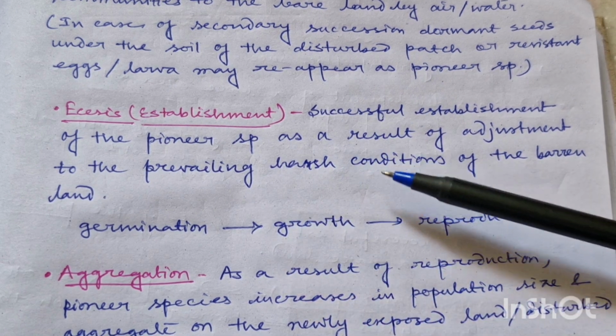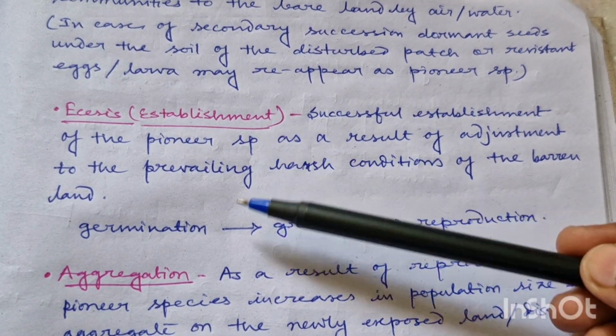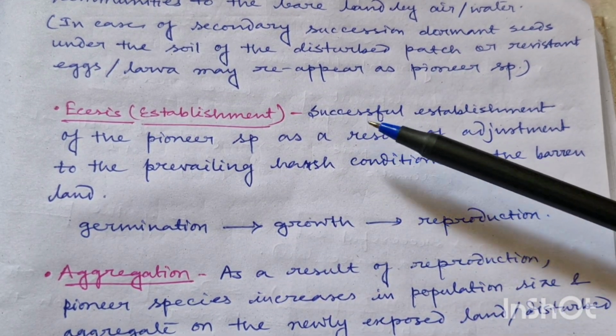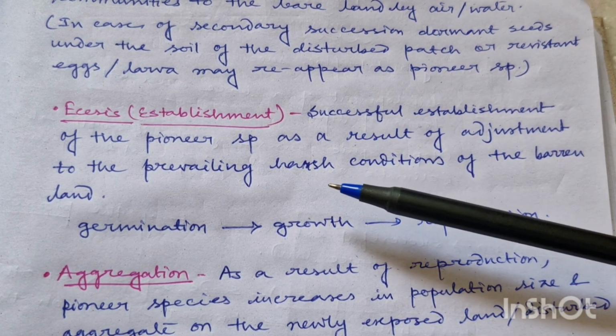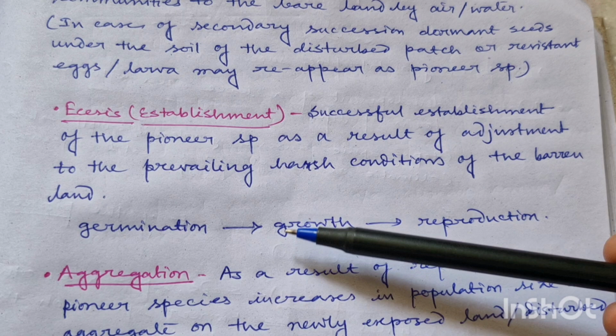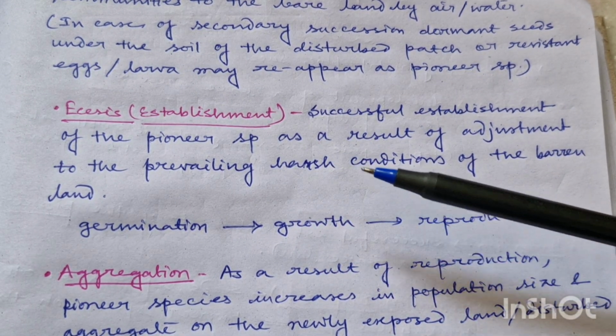The environmental condition is very hard, so to get established there, to germinate, to grow and to reproduce there, the pioneer species needs to get adjusted. So pioneer species are very important, and they possess special life history traits that help them to adapt to that harsh environment of the barren land.